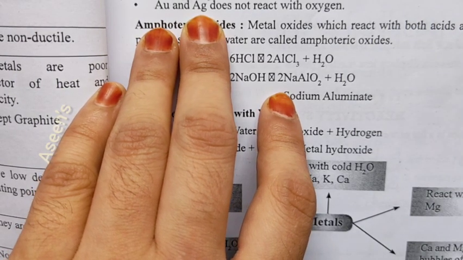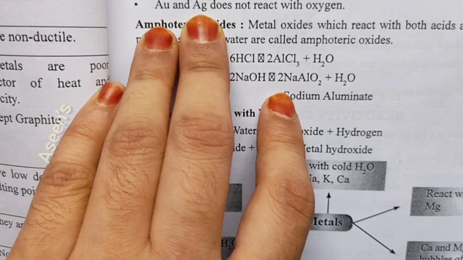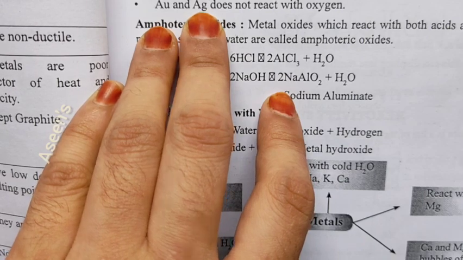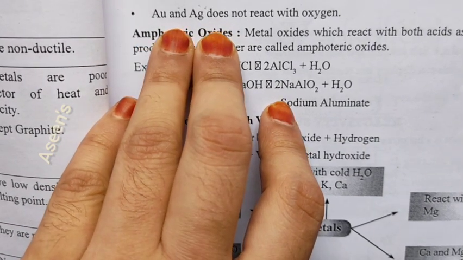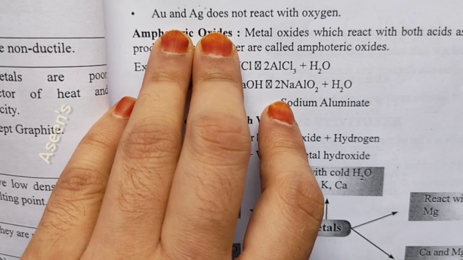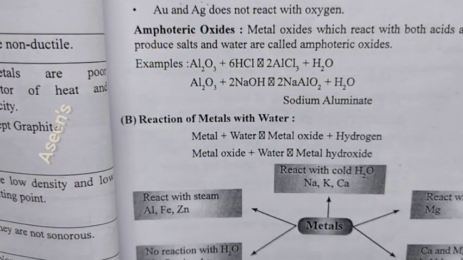The reason is that they are least reactive. They do not care if oxygen or any other elements are present around them. They won't show any reaction, and that is the reason why we prefer them for ornamental purposes, because even after years and years of usage, it will not destroy these metals.